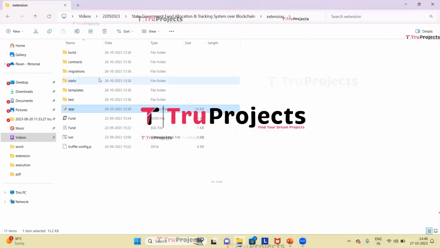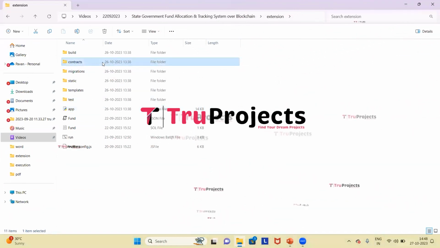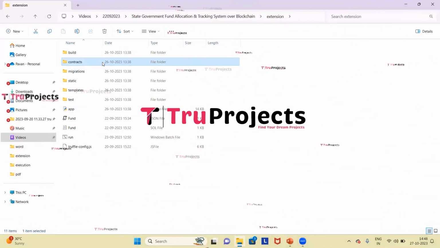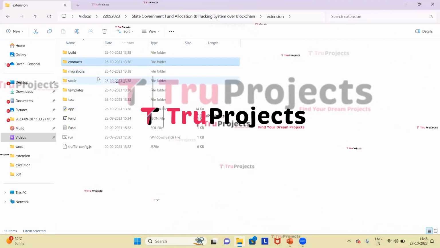This is the code folder of the project. This is the contracts file. This file consists of Solidity code. It handles data structures, functions, and events with modifiers for validation.